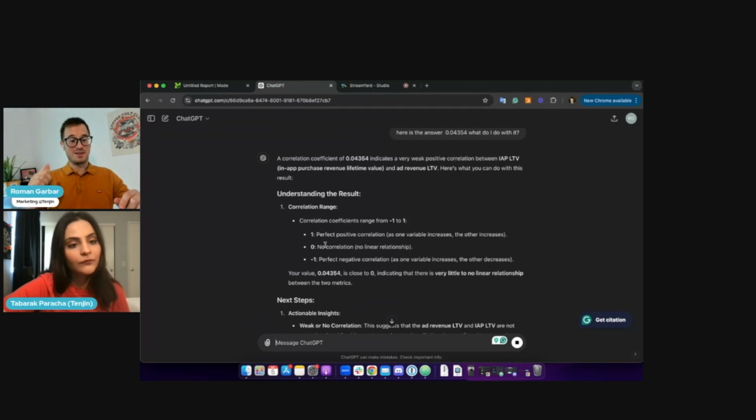It would mean that there is a negative correlation and I don't want to show ads to the users, because you want to increase your in-app purchases in this case. Here it's weak, so I can still do the stuff. I can still show more ads, I can still experiment, and I can do other things. This is it.